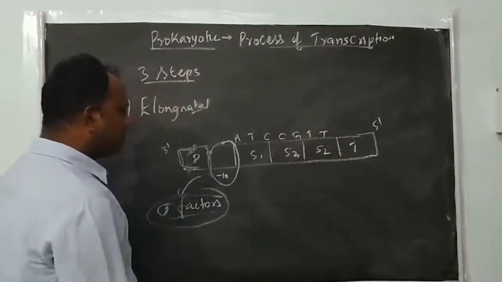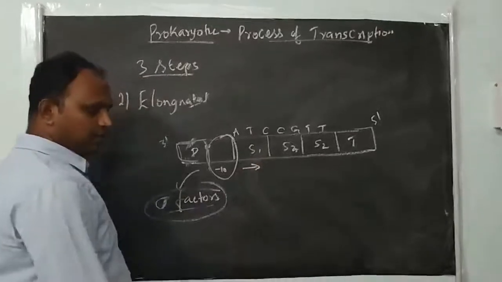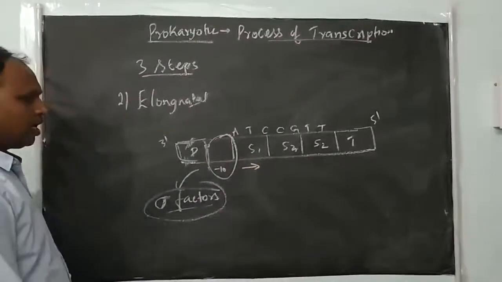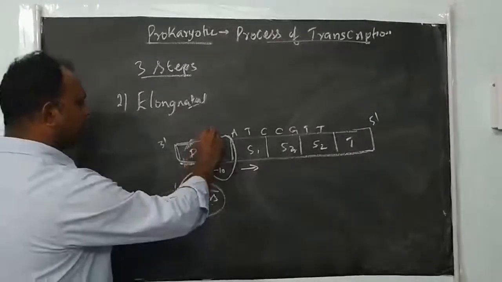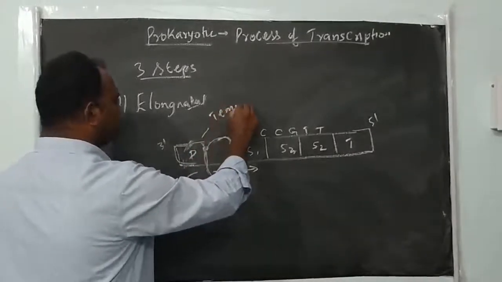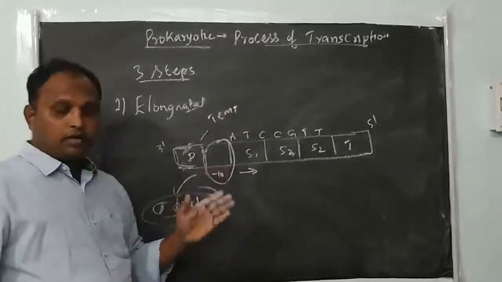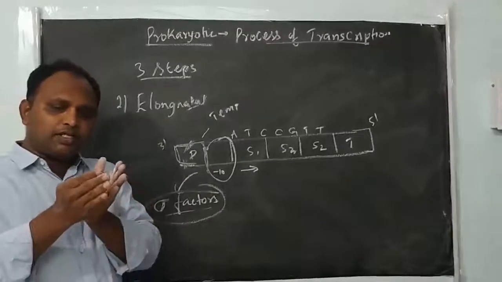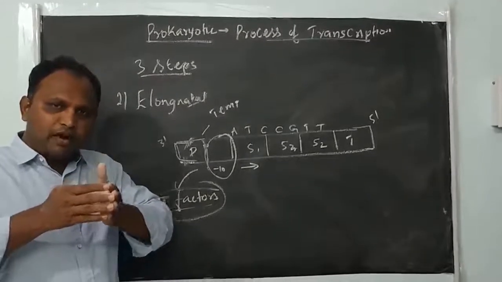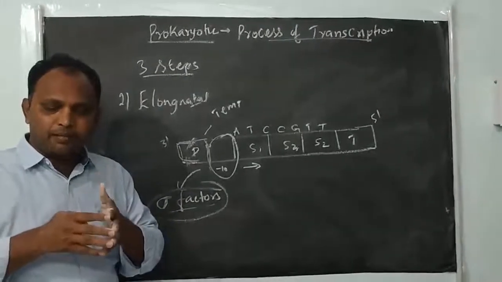The enzyme will move forward, reading the template strand in the 3' to 5' direction, because this strand is the template strand. In DNA replication we studied that the double stranded DNA unwinds and forms single stranded DNA, because single stranded DNA alone acts as a template.